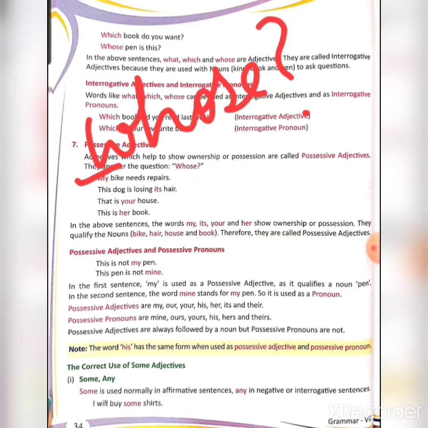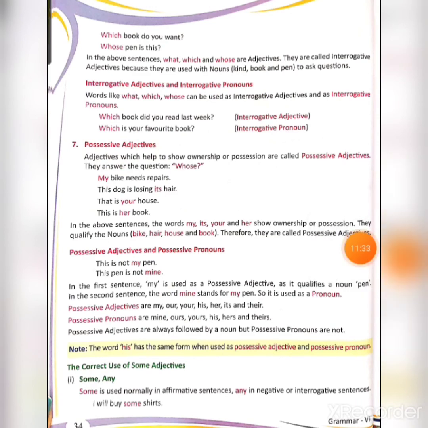Now again, there is a difference between possessive adjectives and possessive pronouns. This is not my pen. This pen is not mine. In the first sentence, my is used as a possessive adjective as it qualifies the noun pen. In the second sentence, the word mine stands for my pen, so it is used as a pronoun.